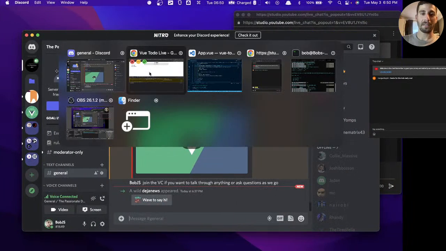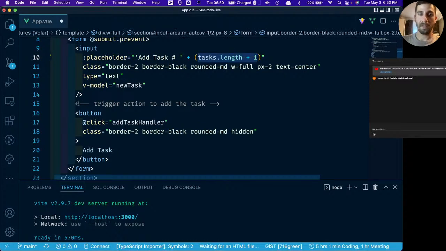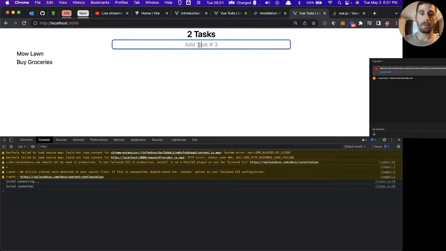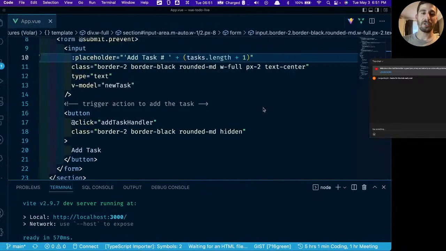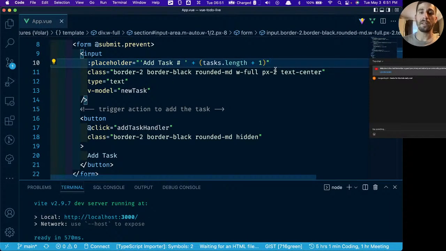Okay, what did I do here? It says add task 31, which isn't what we want. Okay, I think we're going to have to wrap this in parentheses. Or we're going to have to parse the integer. Okay, that'll work. Add task 3. Add task 4. 5. So again, this is a stupid little use case. This is not something you would do in real life, but just to show how easy it is to bind values, that's why I put that in there. And we'll leave it because why not?